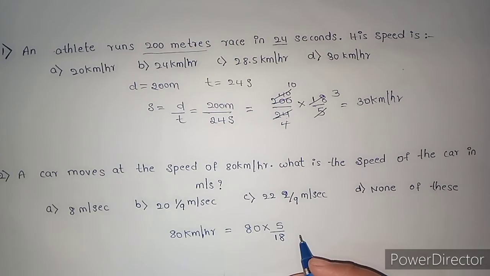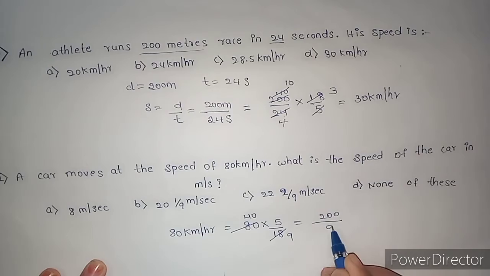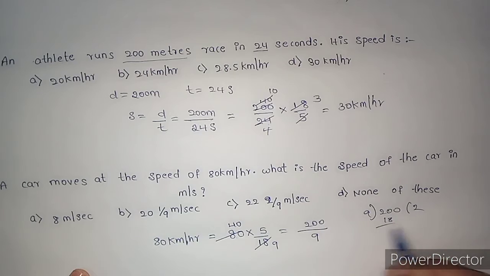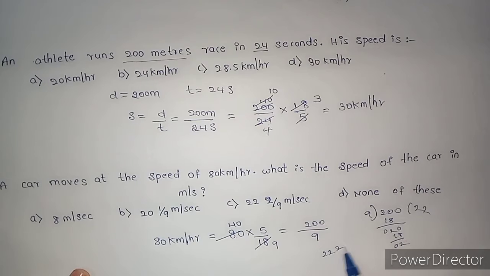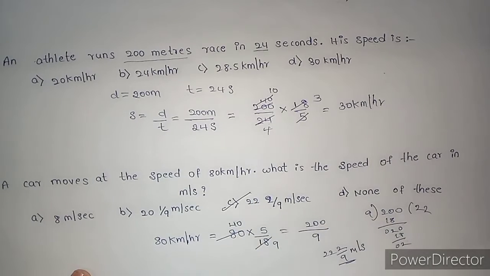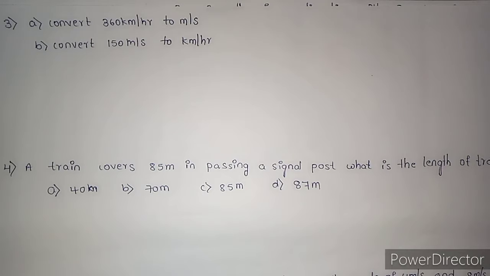Then 2 9s are 18, 4s are 4, 200 by 9. When you divide, you'll get 22 2 by 9 meter per second. Option C. Okay. Now let me do the third question so that you will be clear on how to convert kilometer per hour to meter per second and meter per second to kilometer per hour. These are very basic questions. You should be clear with this.